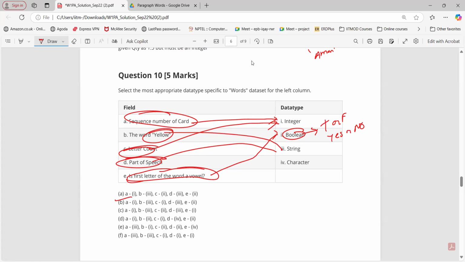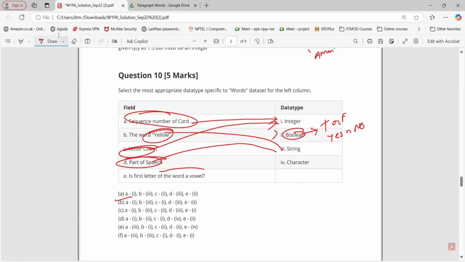Sir, how is the first letter of a vowel a Boolean here? No, we are asking a question here. Is the first letter of the word a vowel? It can be true, it can be false, right? The answer of this will be either true or false. That is what Boolean is.